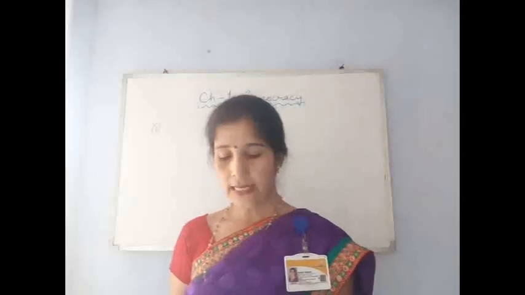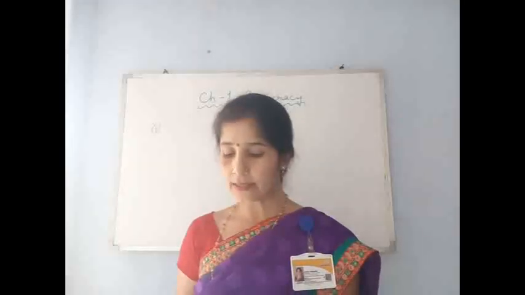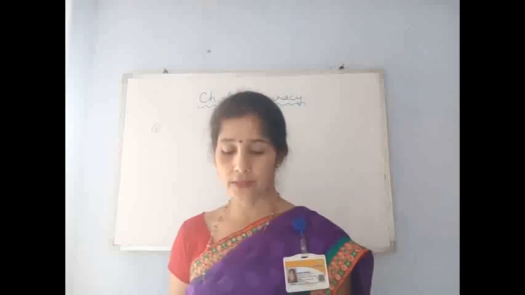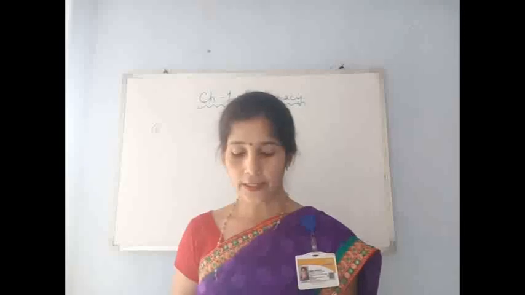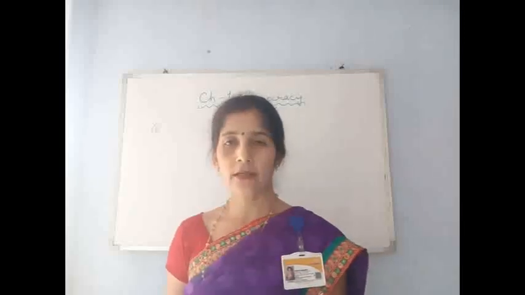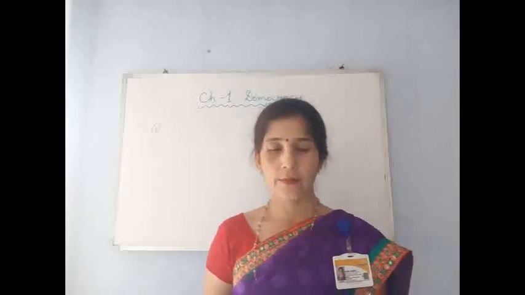Seventh is dash democracy is when people enjoy the right to elect and to remove their rulers. Options are economic, political, social, constitutional. Correct option is political.